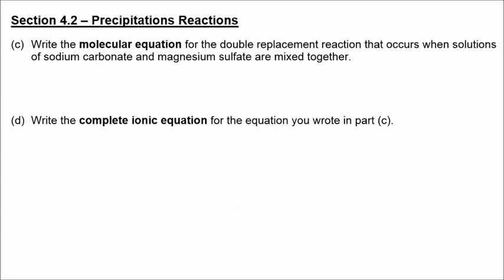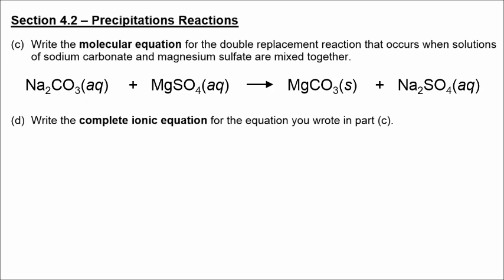All right, now we're going to write 3 different types of equations for a precipitation reaction. First, we write the molecular equation. Then we're going to write the complete ionic equation. And after removing the spectator ions, we'll write the net ionic equation. So here's the molecular equation for sodium carbonate reacting with magnesium sulfate. Our products from this reaction are sodium sulfate and magnesium carbonate.